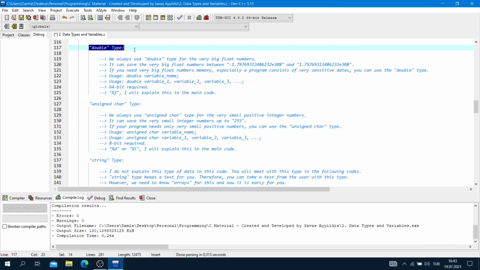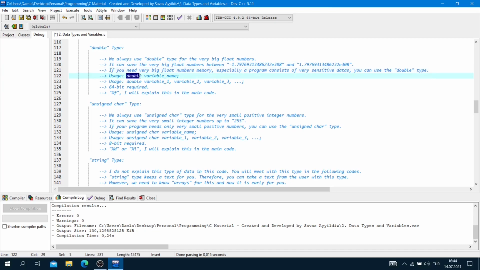Double type. We always use the double type for very big float numbers. It can save very big float numbers between this number and this number. If you need very big float numbers, especially if a program consists of very sensitive data, you can use the double type.